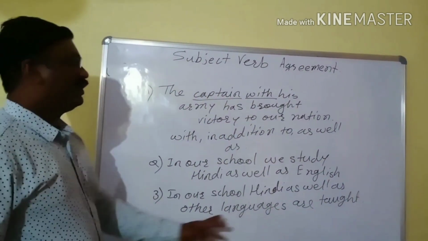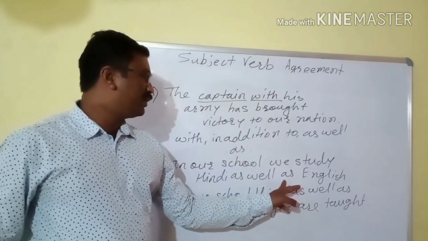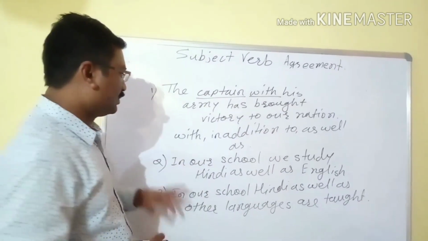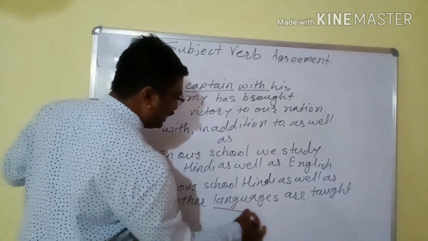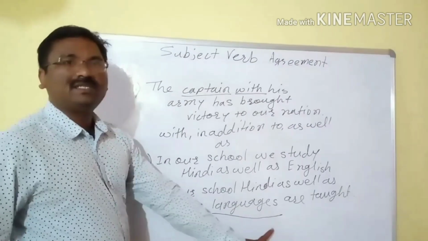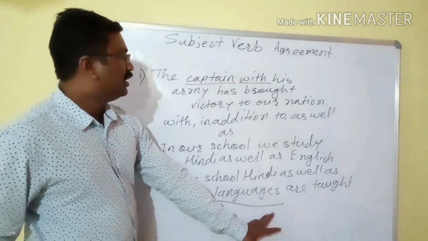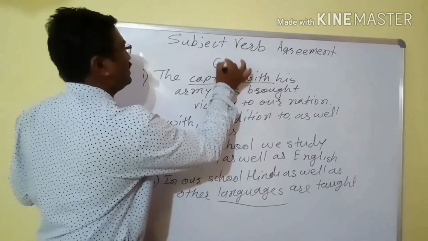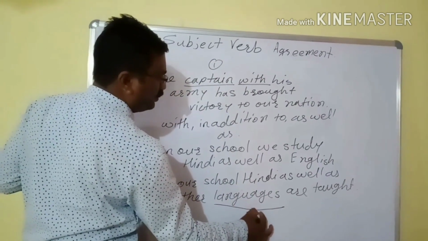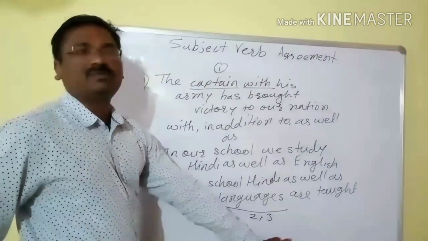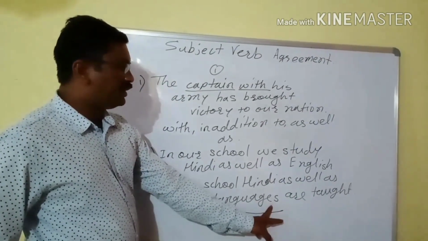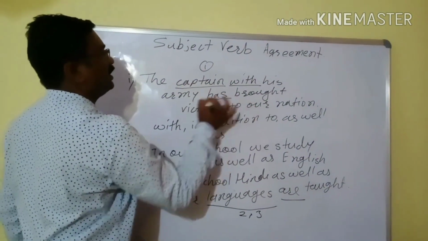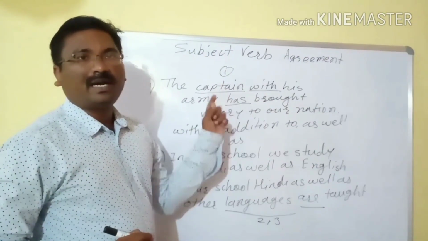Now why we have used are here and has there, you will come to know. We have used languages, which is a plural form. Languages could be 2, 3, 4, whatever. So the subject is plural, that's why we used are, and there the subject is singular, that's why we used has.